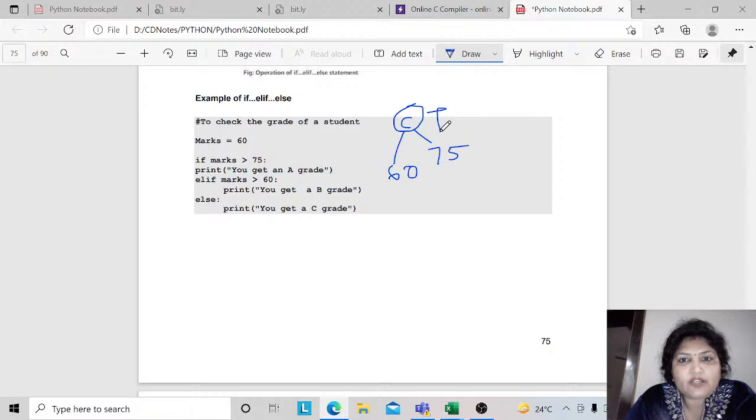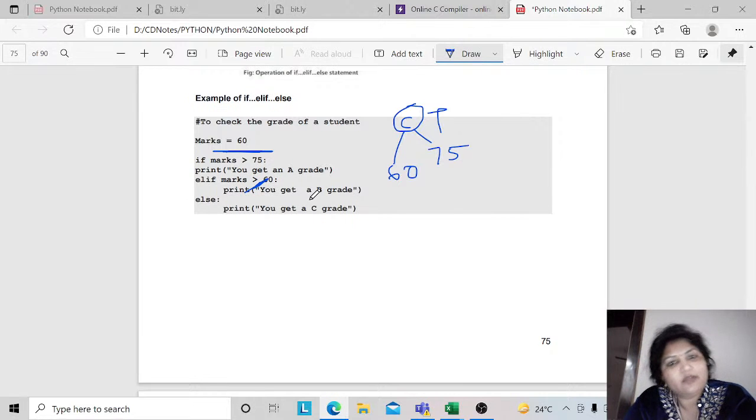It is when your condition turns true. Here you have some marks, 60. Is 60 greater than 75? False. Else if, 60 is greater than 60, you have not taken the equal to part.